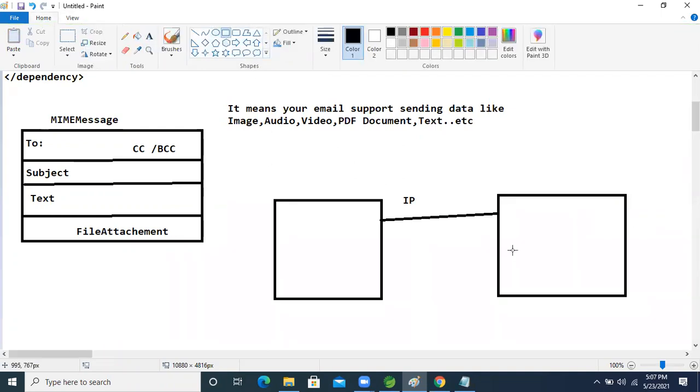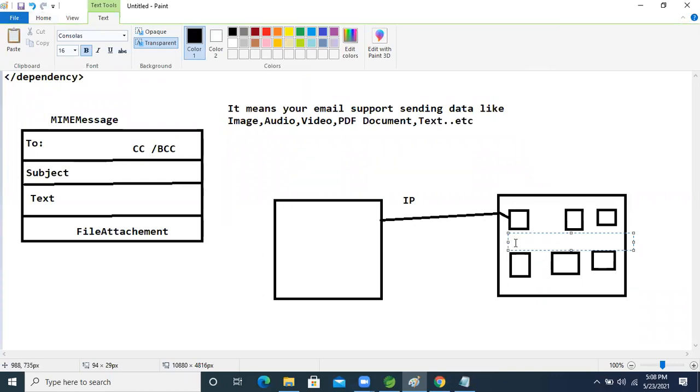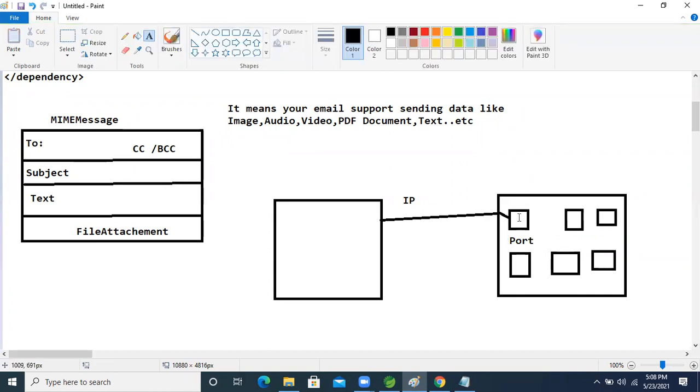Next, in this computer, multiple different applications are running. I want to access one application. If an application is running in this computer, it runs on a port. On that port that application runs. So to interact with another computer's application, we need the IP address plus the port number. Then we can interact with that application.